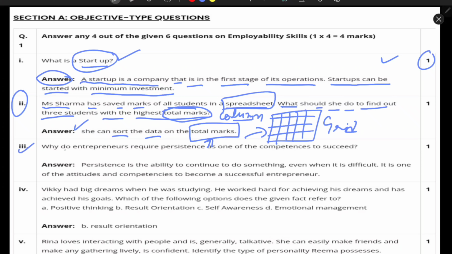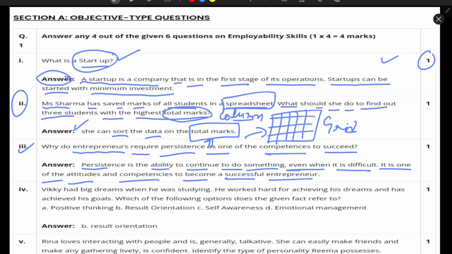Okay, next is, why do entrepreneurs require persistence as one of the competence to succeed? So the persistence is nothing but just an ability to continue to do something even when it is difficult to do it, and it is one of the attitudes and competence to become a successful entrepreneur, because in the business there are ups and downs. So that entrepreneur is someone who has this skill so that they can overcome this situation and the difficult thing.